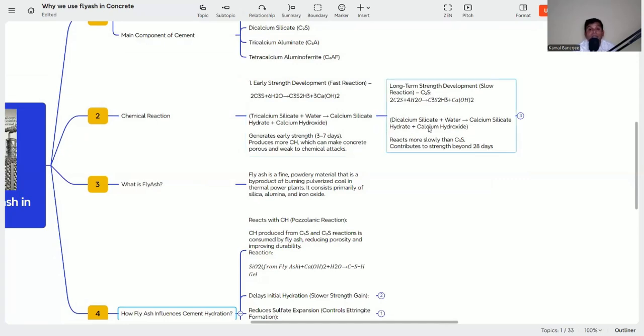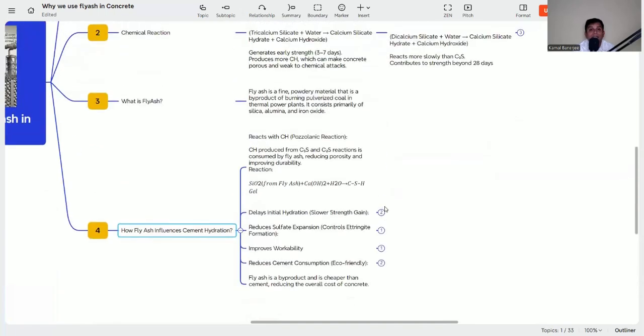So if we are using the early strength gain concrete cement, that means more calcium hydroxide will be produced. Now we need to remove this calcium hydroxide from the mix in order to make the concrete stable, or the porosity will be reduced. So how can it react? See, SiO2 from the fly ash. It is coming from the fly ash and it is reacting with the calcium hydroxide and the water.